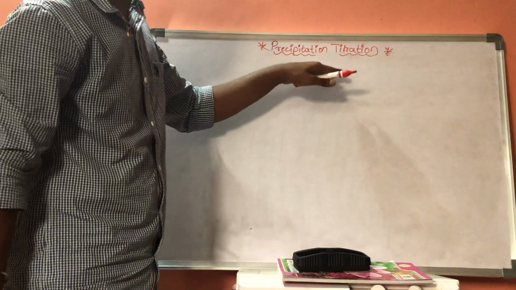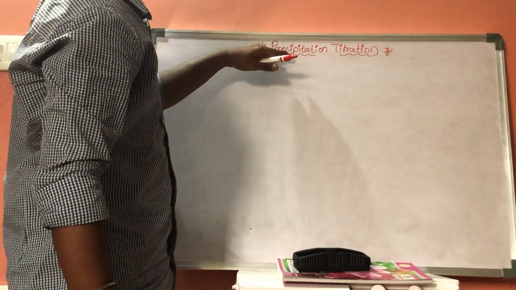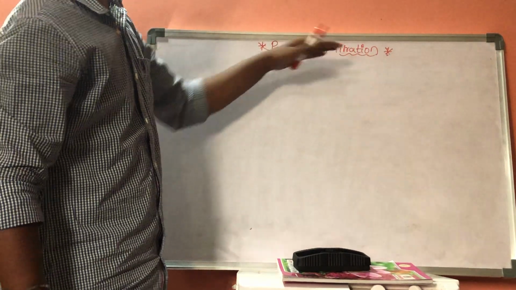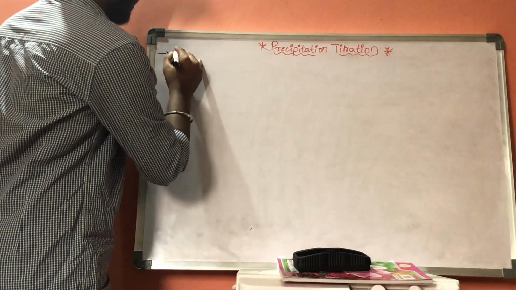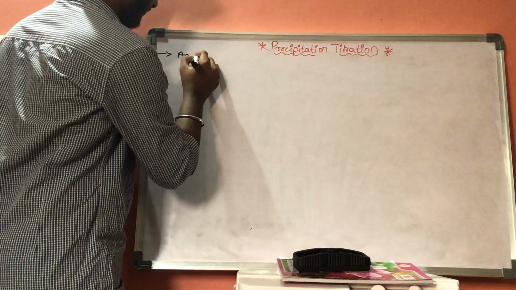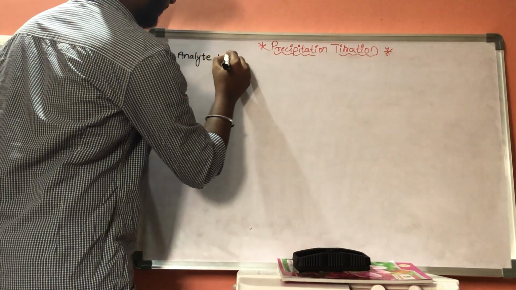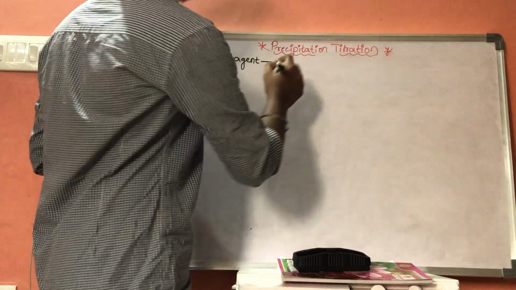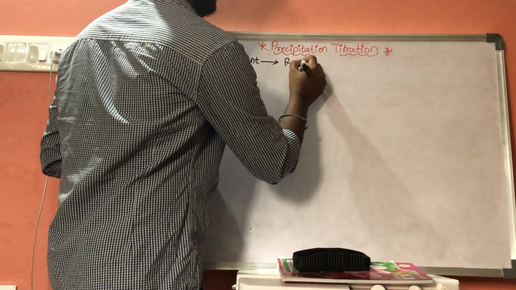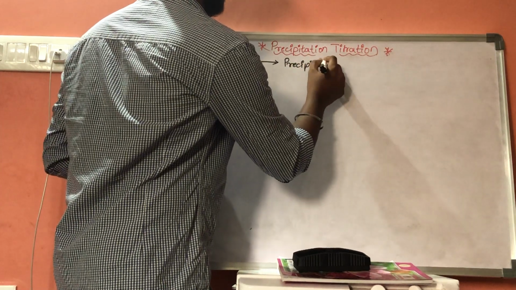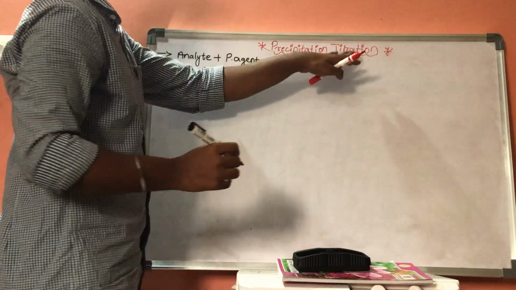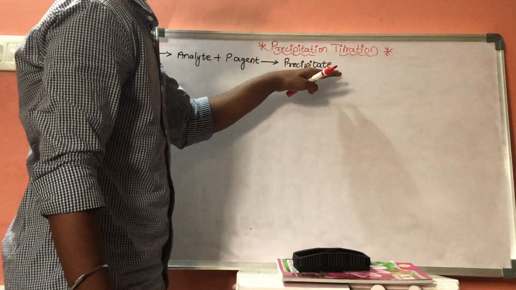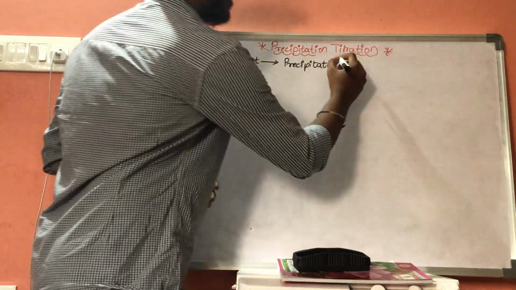Precipitation titration is a titration in which the analyte is reacted with a precipitating agent, resulting in the formation of a precipitate. This is the basic principle. The analyte reacts with the precipitating agent, resulting in the formation of a precipitate. Now, this precipitate is insoluble.